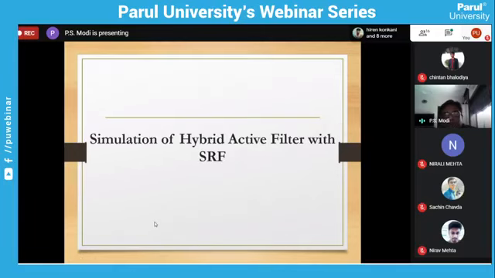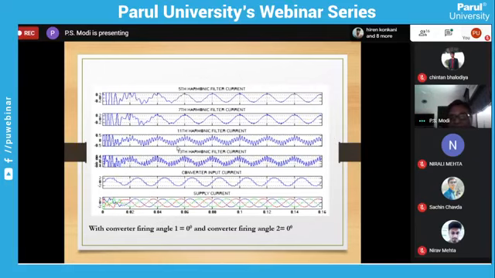So now we have the simulation portion. After putting all these things together, the simulation started. Now for equal firing angle, you can see the nature of the current, purely sinusoidal. If the filter is not there, this would be the current, a step wave. Now it is not a step wave, it is a purely sinusoidal current. The fifth harmonic component will be absent because of equal firing angle; the 7th, 11th and 13th are present. This is the converter input current, and now you can see this is the supply current, purely sinusoidal.